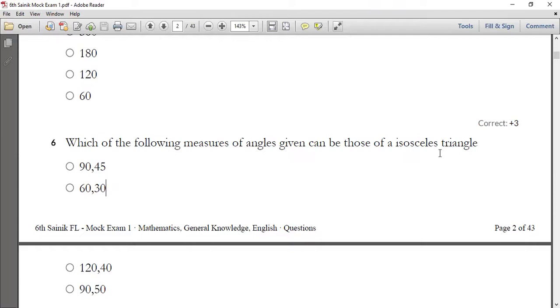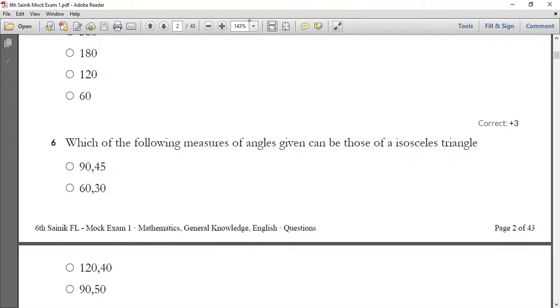You have to find the measure of the angle, and with that measure the triangle should be an isosceles triangle itself. Okay, that's your question. So first understand the question, what they are telling in the question. So let's go with your sixth one.